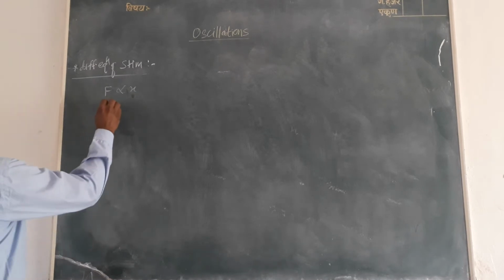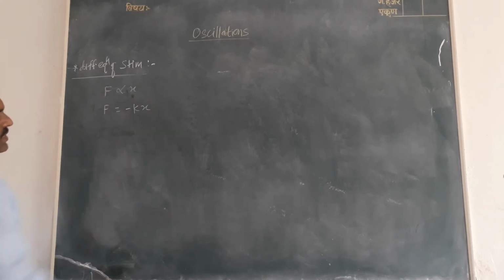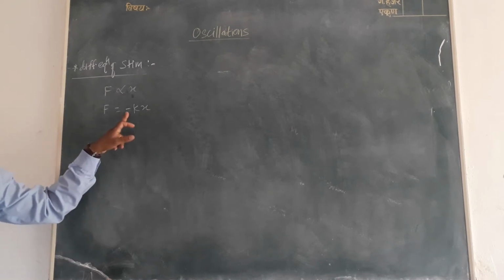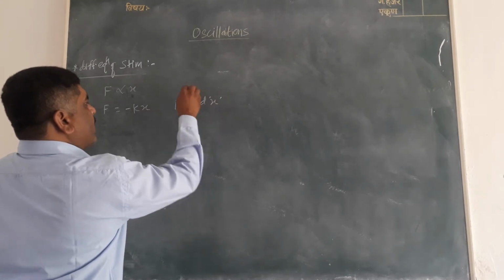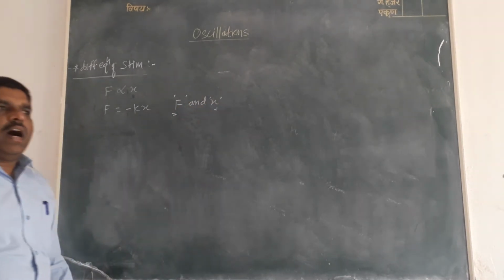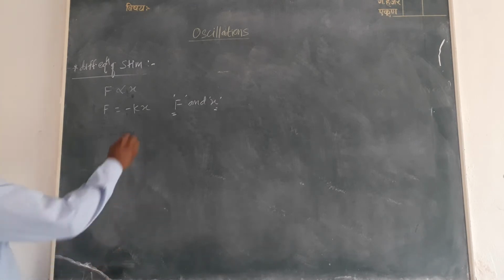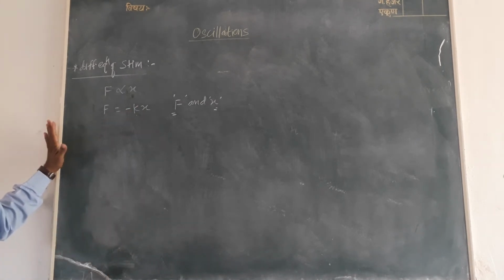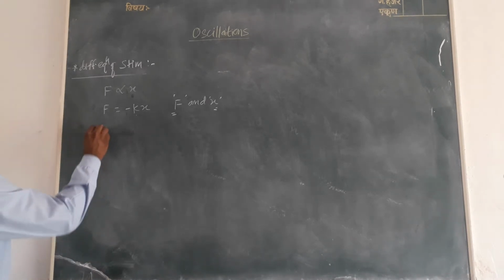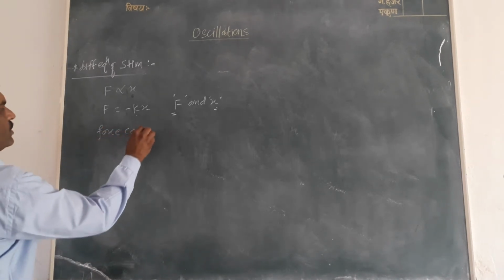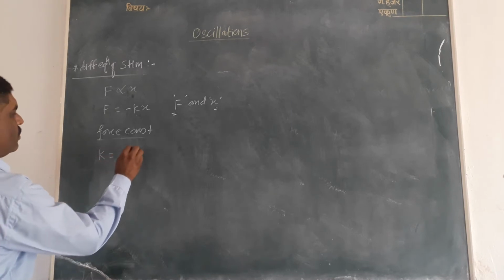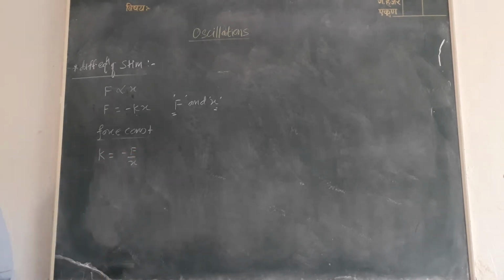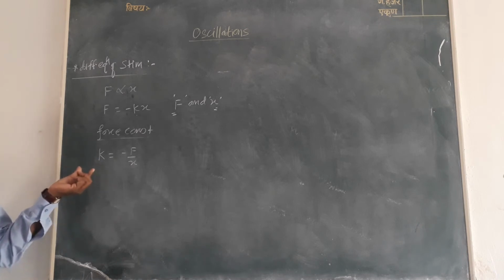or F is equal to minus kx, where this minus sign indicates that force and displacement, F and x, are opposite in direction, and this k is a constant, and that constant is called force constant. This k is called force constant, and it is given as k equal to minus F upon x.